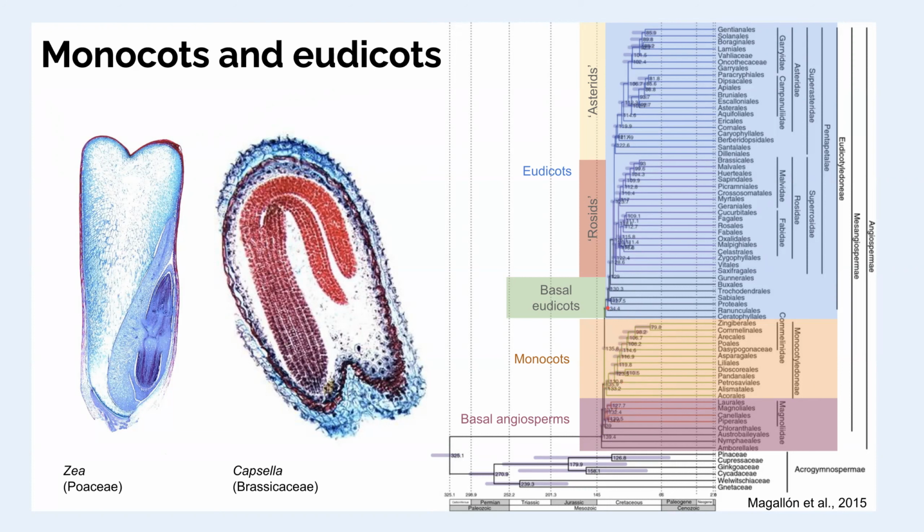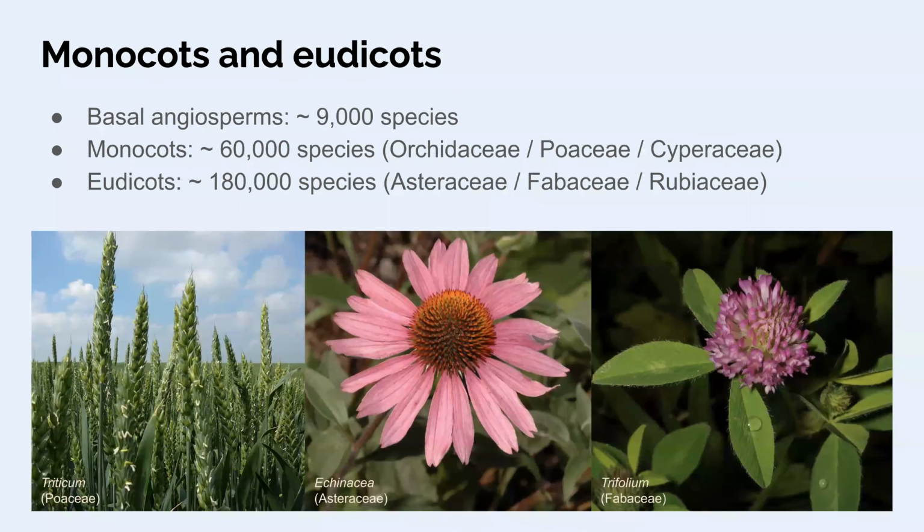The eu prefix means true or good or proper, or in the phylogenetic sense, like monophyletic. So we typically talk about eudicots and monocots. And then this other group, even this term basal is one that gets some people's hairs up. Basically the early branching lineages that are dicots, but they're not monophyletic with the other dicots that are the eudicots. So we're going to mostly encounter monocots and eudicots. Relative numbers, you can see this other basal angiosperm group is relatively few species, 9,000 species relative to 60,000 and 180,000 in the monocots and the eudicots.